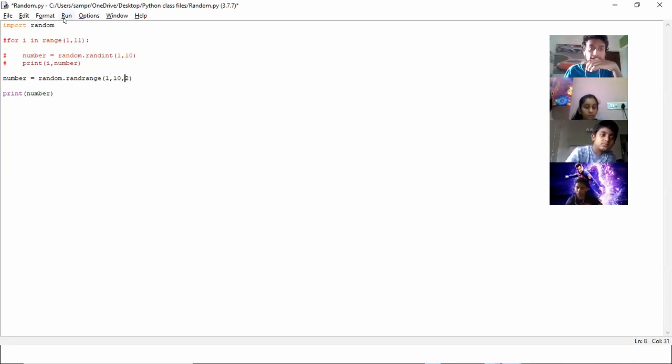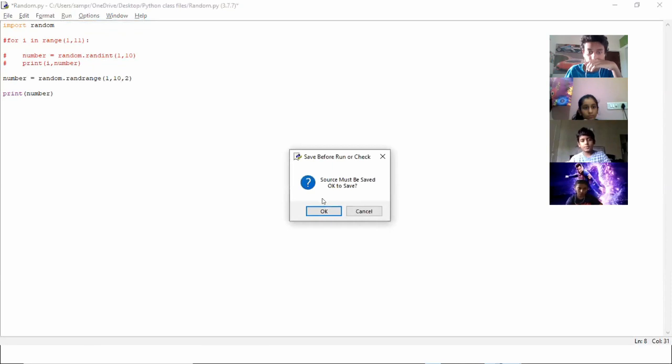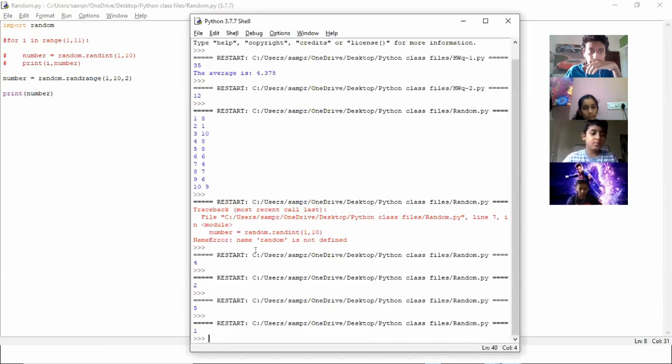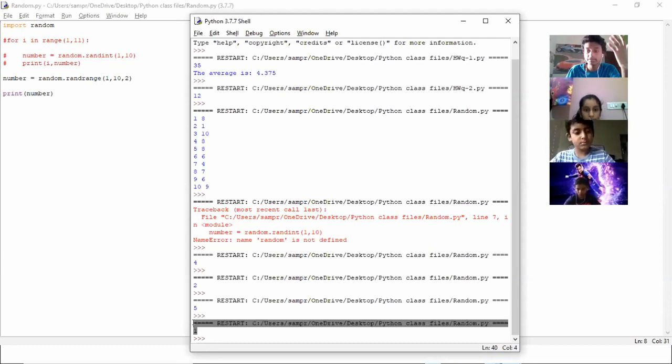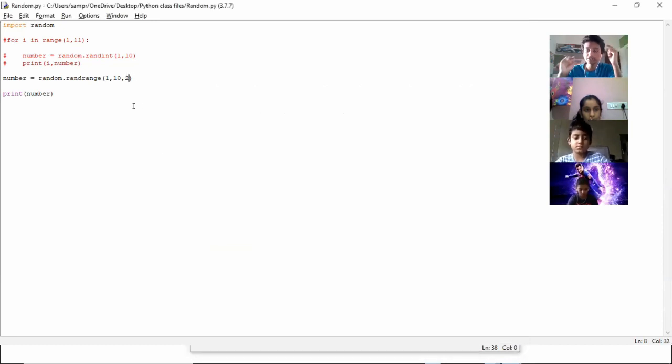Let me explain what that means. I'm starting with 1, then 3, then 5, then 7, then 9. Those are the possible values, 1, 3, 5, 7, 9, because I used this increment of 2.